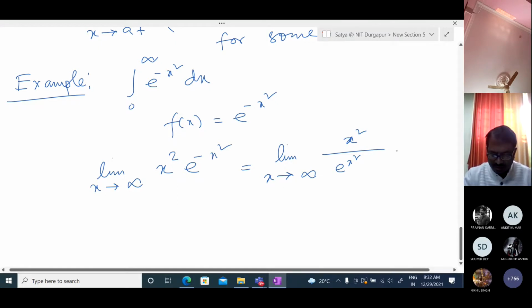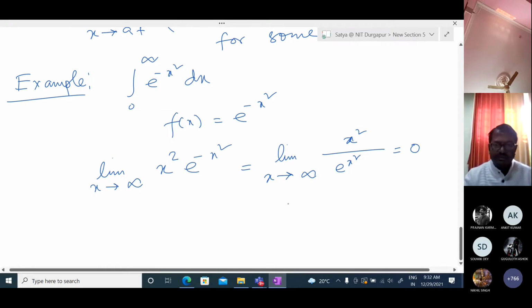But you see this is equal to 0, because the rate of increase of the numerator is less than that of the denominator. The rate of increase of the denominator is very high. So the lower part is increasing rapidly, the upper part is increasing slowly, so it actually goes to 0.